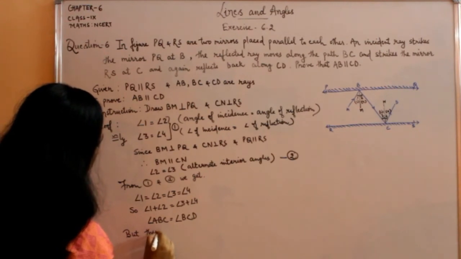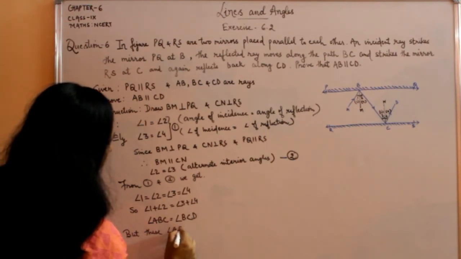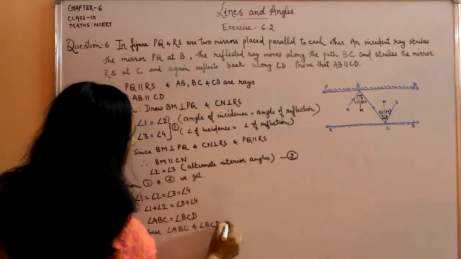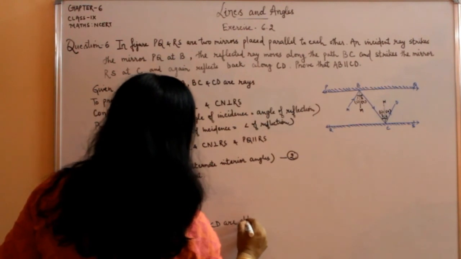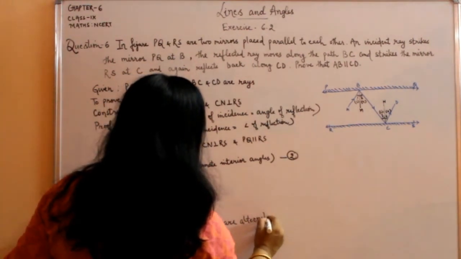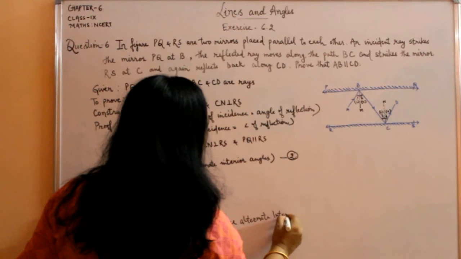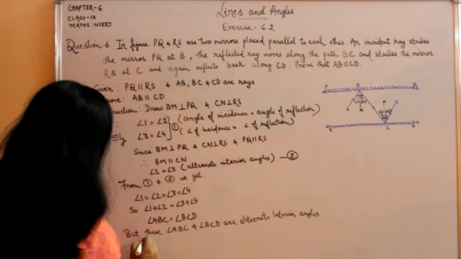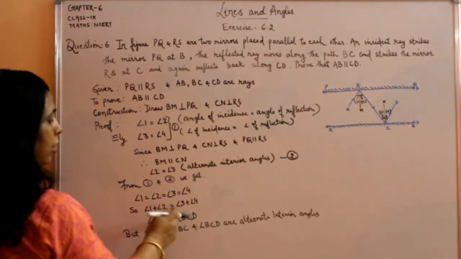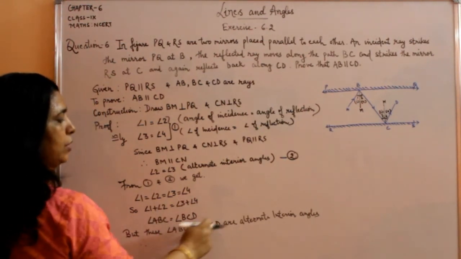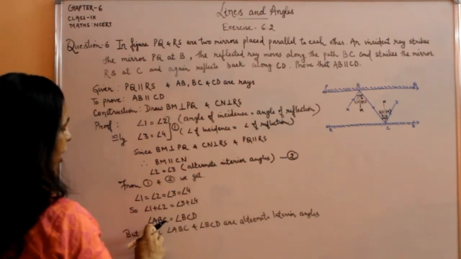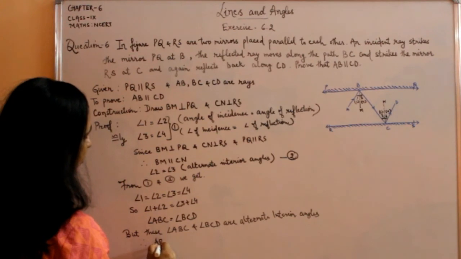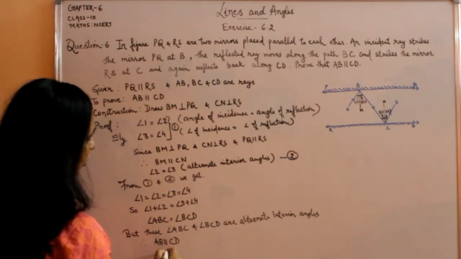These angle ABC and angle BCD are alternate interior angles, and they are equal also. Angle ABC is equal to angle BCD. Therefore, AB is parallel to CD.